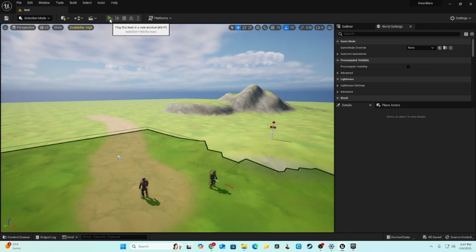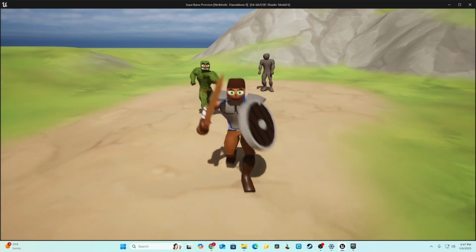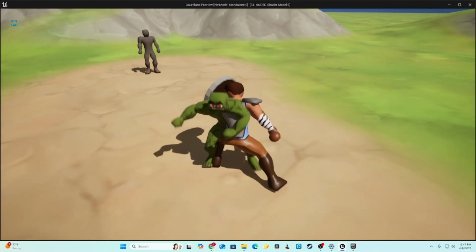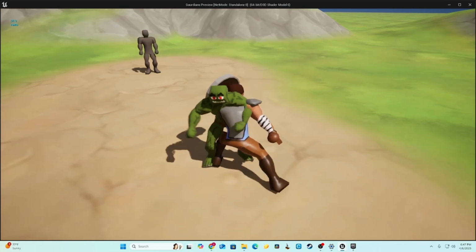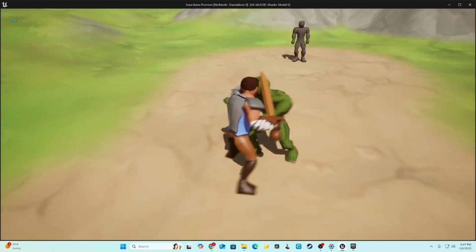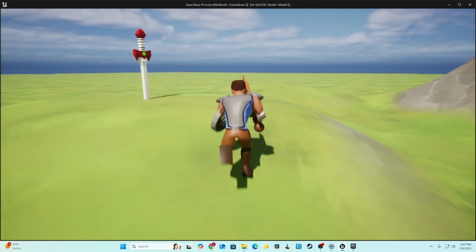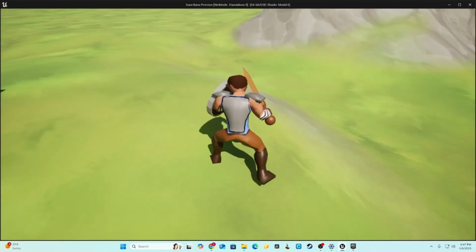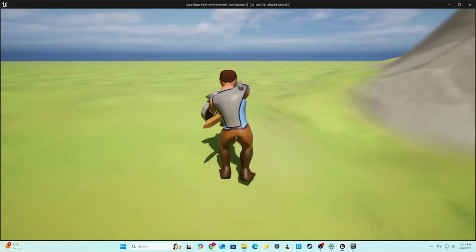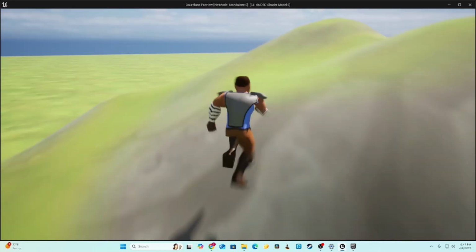Because if I click play right now, let's see here. Wait, first I need to, yeah, okay. If I block, I don't think it does anything. I can't really tell honestly because there's no health bar. Yeah, it still does damage if I block. I never got the blocking system to work because it was a little too complicated for me, but I did have high hopes for this project. I think it has potential. Oh, and the way it works is you can't sprint when you have items equipped. Probably so that when you're in combat, you gotta stay locked in, and then when you're out of combat, you can just explore fast. But yeah, that's pretty much this project.